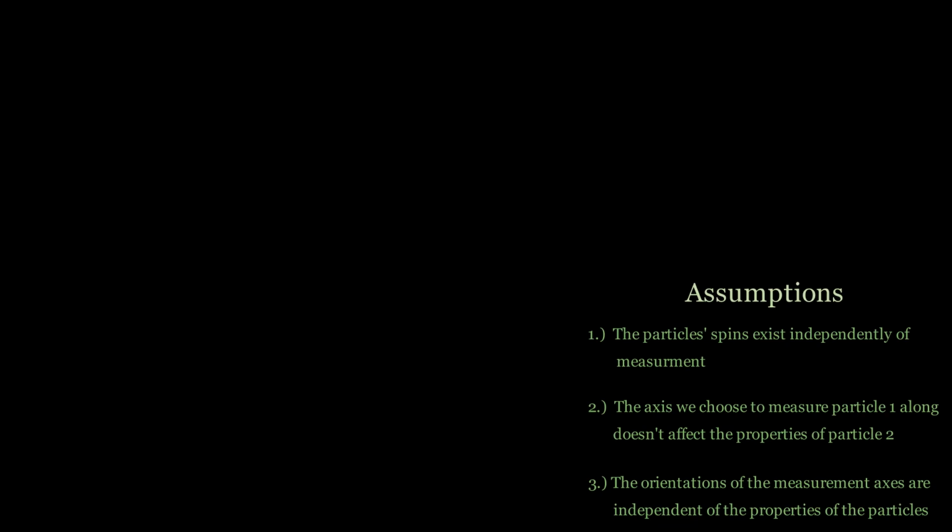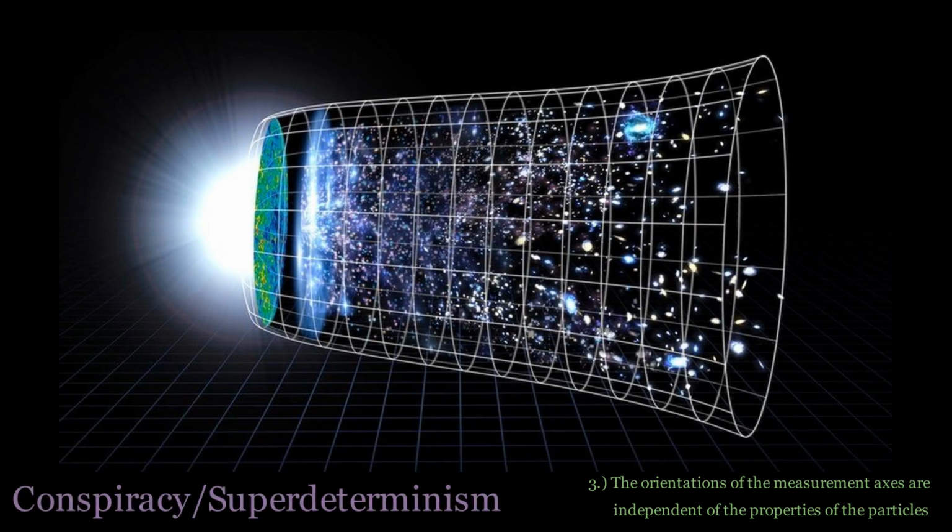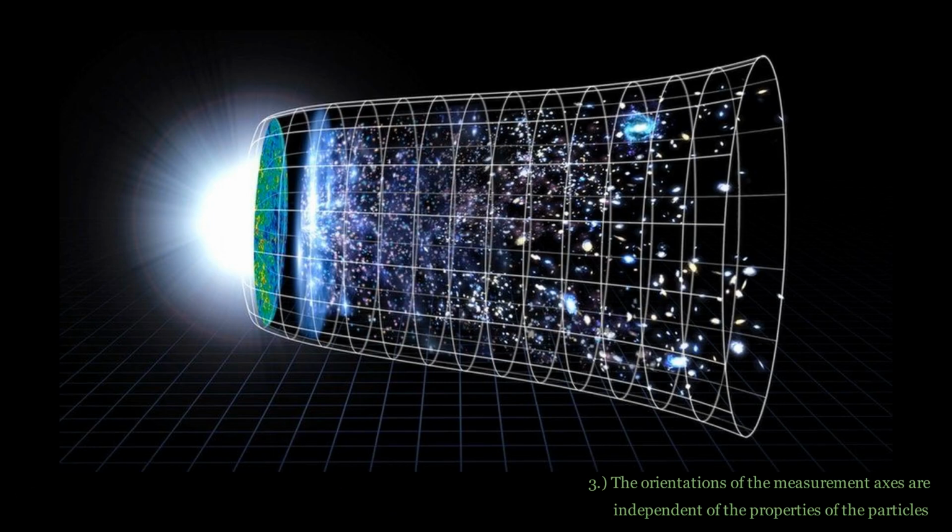Now, let's consider what it means to reject our third assumption and assume that the orientations of the measurement axes are not independent of the properties of the particles. The only way I know how to reject this assumption is to say that the initial conditions at the beginning of our universe were manufactured just right so that humans would always measure these correlations between particles. We get these experimental facts not because that's the way the world really is, but because of a grand cosmic coincidence.